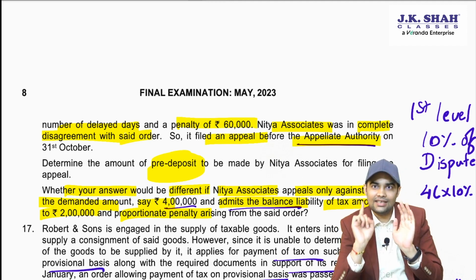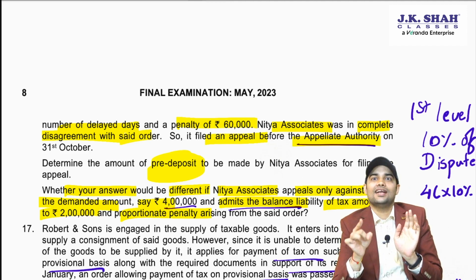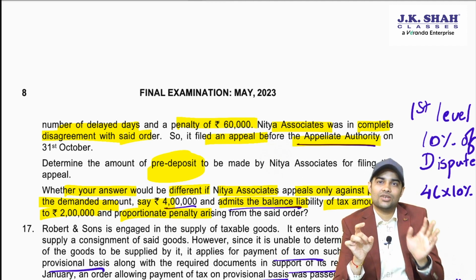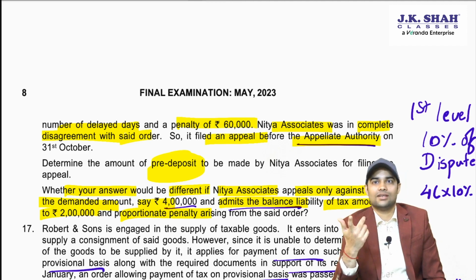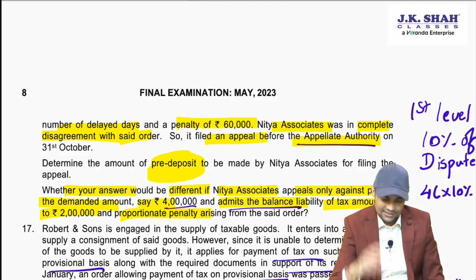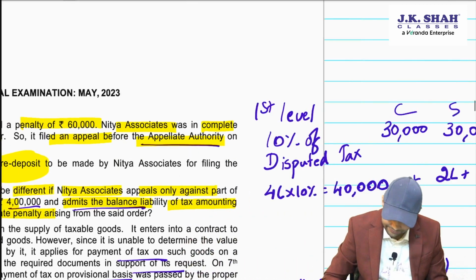Admitted liability, tax, interest, penalty, and with that 10% of disputed tax. 10% now in the second case will be 4 lakh. 4 lakh into 10% is what you will have to pay. So let's see the answer.